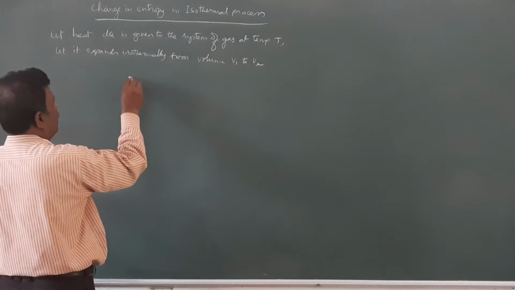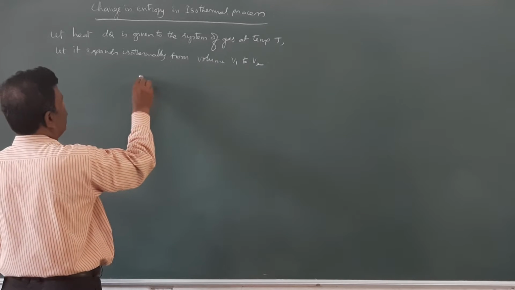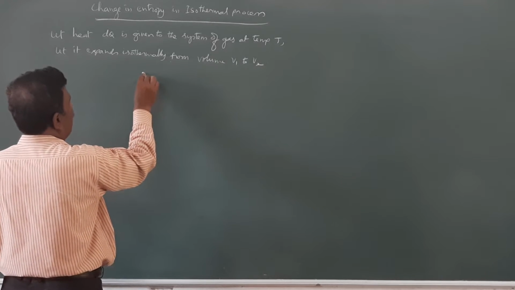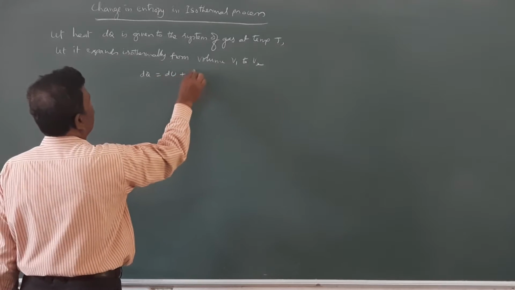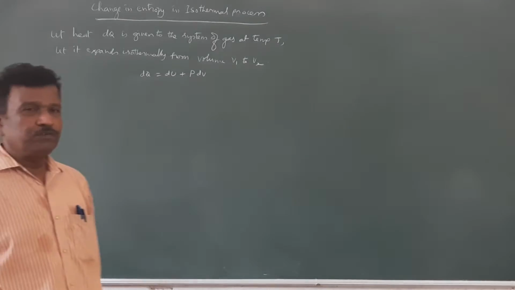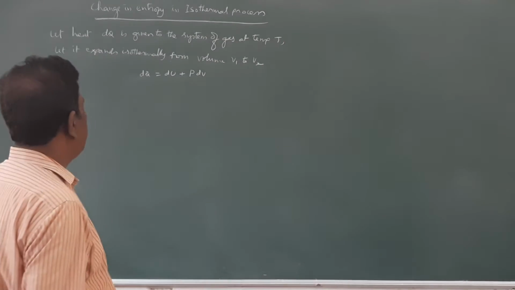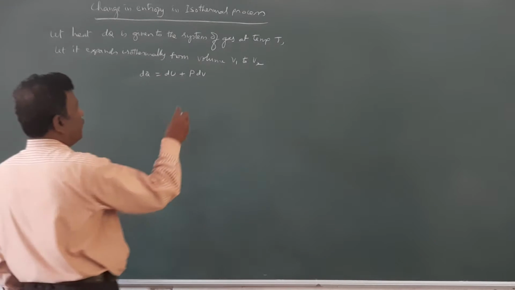Therefore, the quantity of heat supplied dQ is equal to dU plus PdV, where work done dW is equal to PdV.